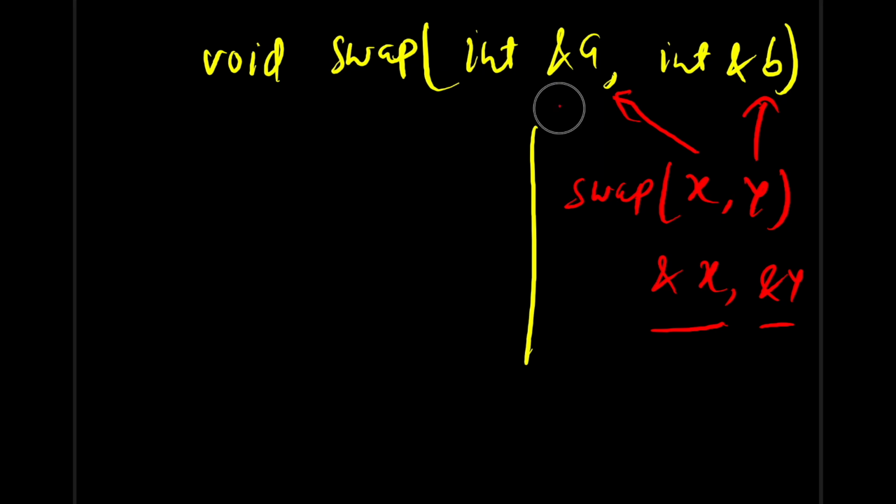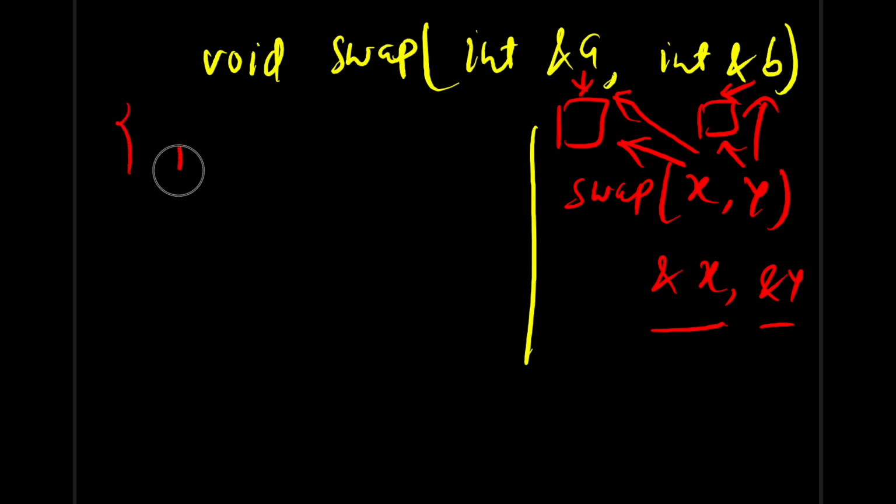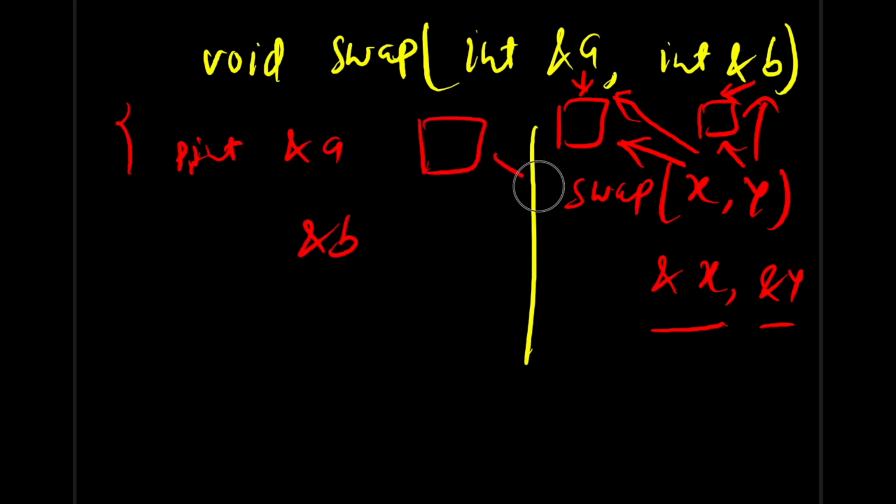So this A is another name. Both will be pointing to the same memory location. Your X and A, and this Y and B, will be pointing to the same memory location. So if you print the address of A and the address of B inside it, this will be the same as the address of X and the address of Y.